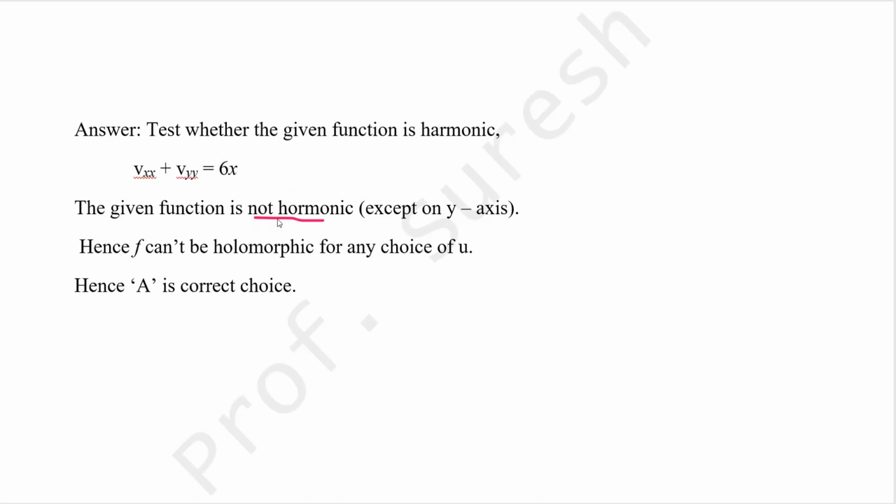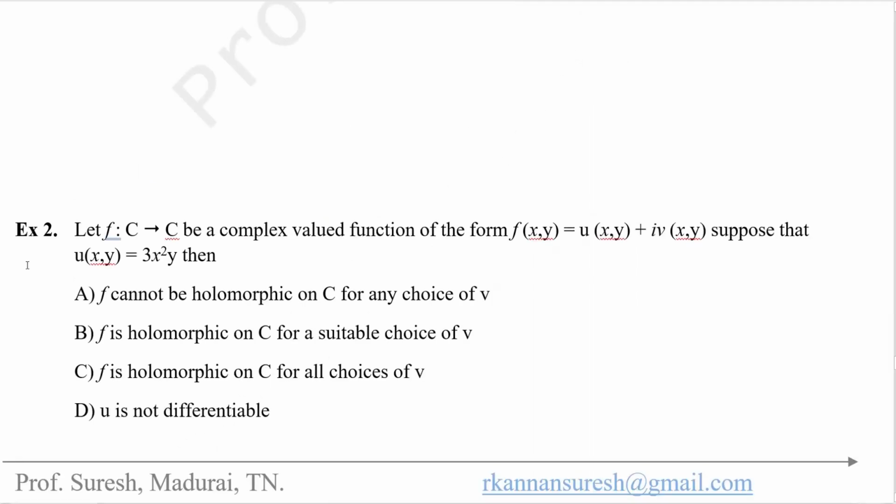So, this function v is not harmonic, which means f cannot be holomorphic for any choice of u. This v is itself not harmonic. So f cannot be holomorphic for any choice of u. So the choice A is correct. This problem is the same model, so do it yourself.